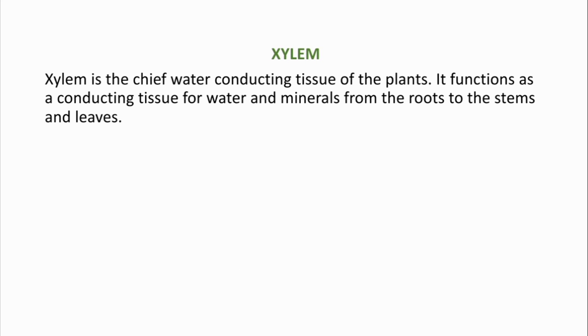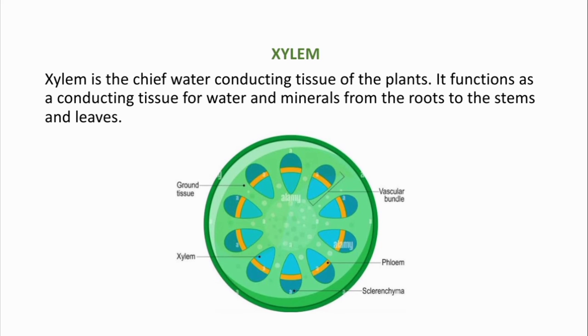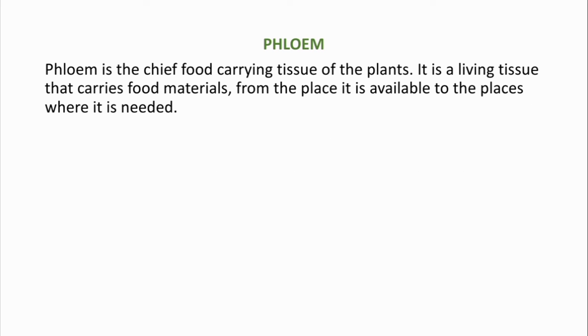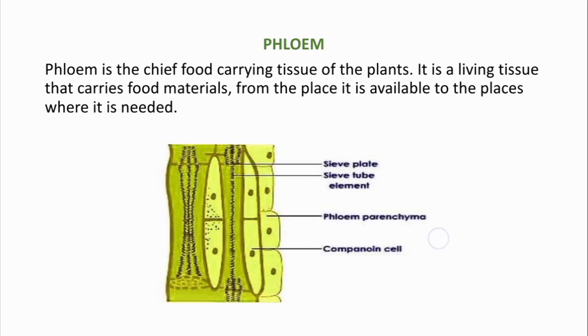Xylem. Xylem is the chief water conducting tissue of the plants. It functions as a conducting tissue for water and minerals from the roots to the stems and leaves. Phloem. Phloem is the chief food carrying tissue of the plants. It is a living tissue that carries food materials from the place it is available to the places where it is needed.